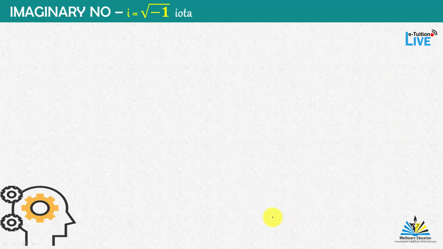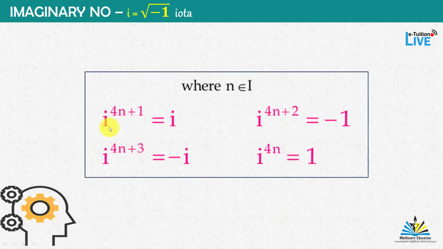So in general, let's have a general case. i to the power 4n plus 1 is equal to i, and i to the power 4n plus 2 is equal to minus 1. i to the power 4n plus 3 is equal to minus i, and i to the power 4n is equal to 1.